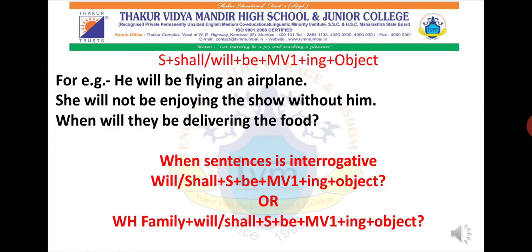So the structure for future continuous tense is subject plus shall or will plus be. Now for future continuous tense, we welcome a new helping word, be. So in future continuous tense, you all have to make use of the word be. Be plus main verb first form plus ing and object. Okay, so now we will look at a few examples.